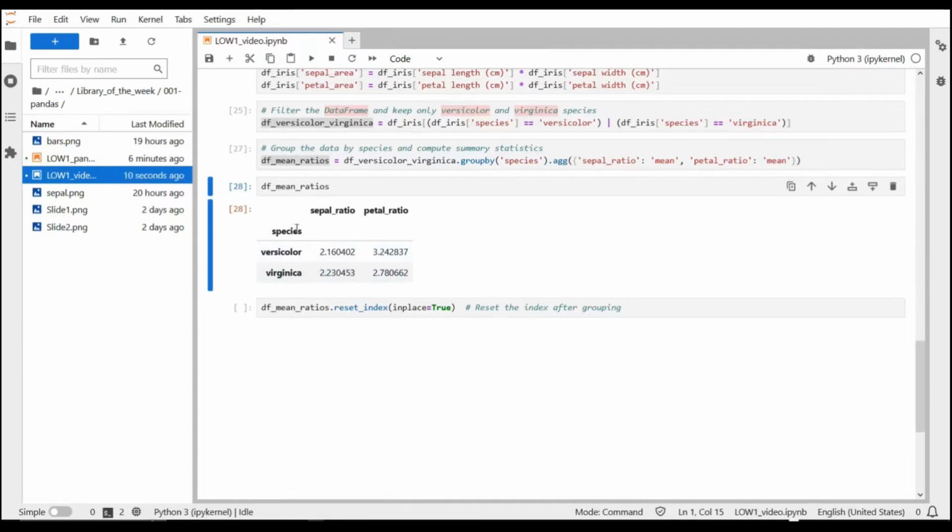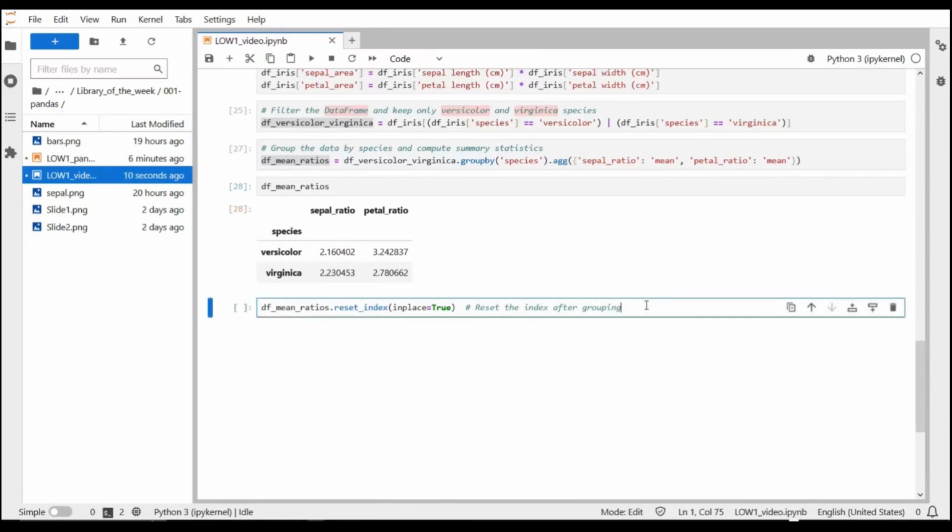We don't want this to be an index, because we cannot work with an index like we work with columns. And in order to do that, we use this reset index function. When we use this in place equal true, what it means is that the df mean ratios will change, if you wish, when we apply this reset index function.